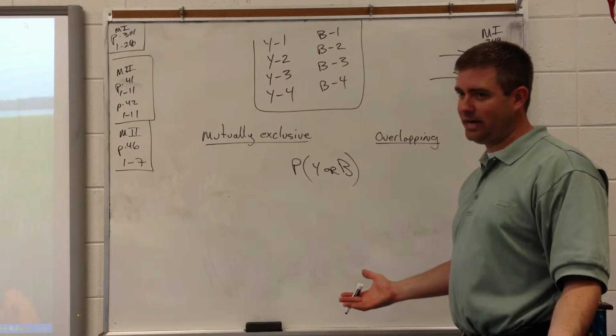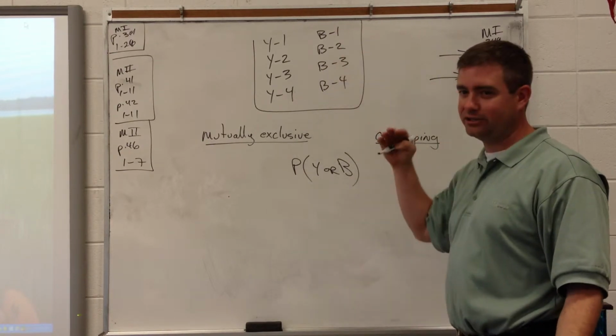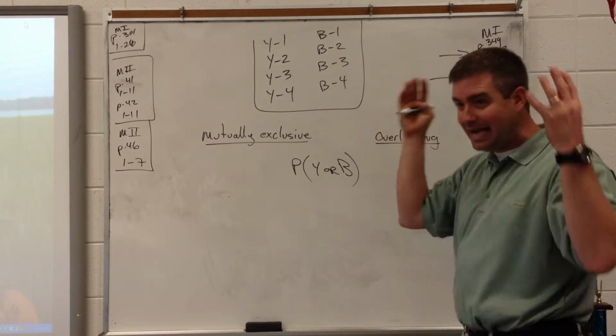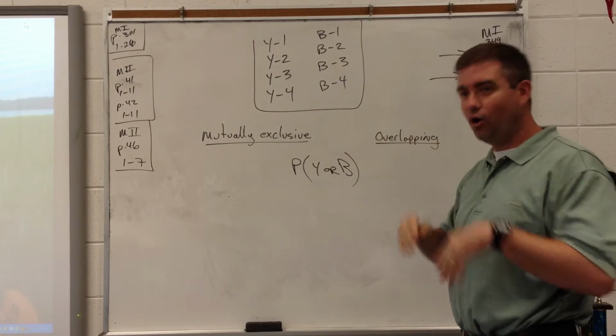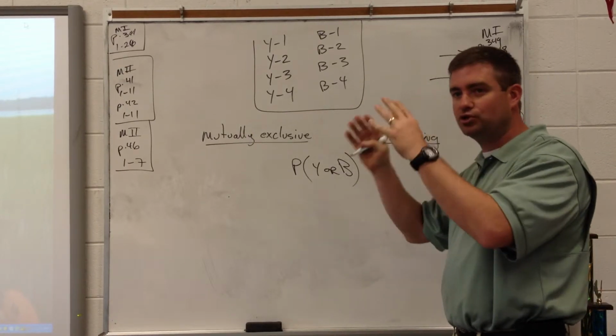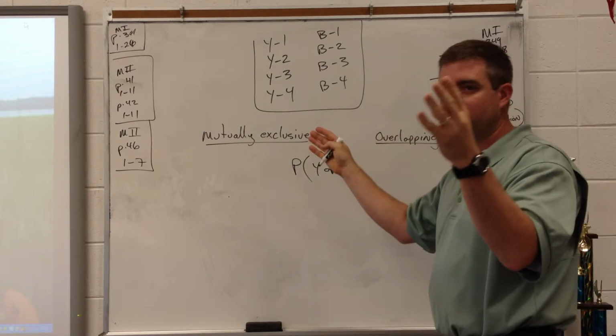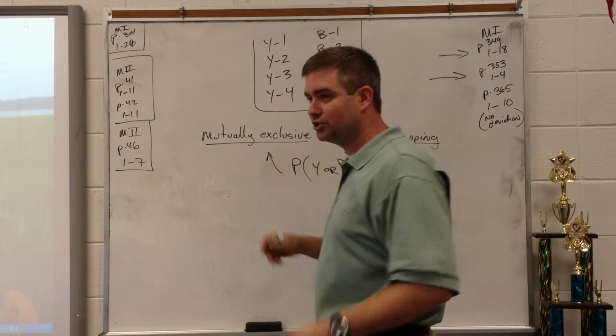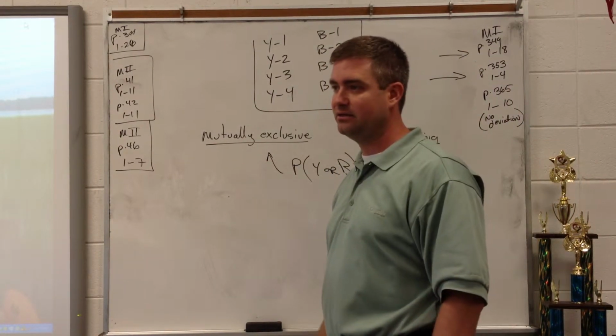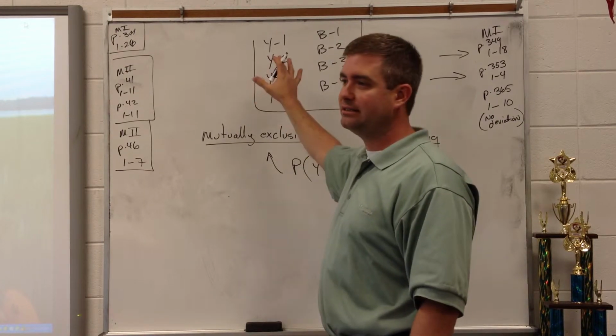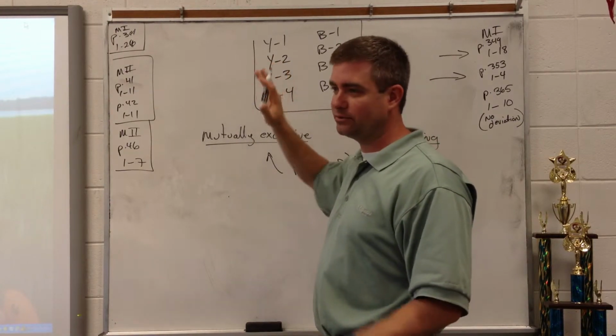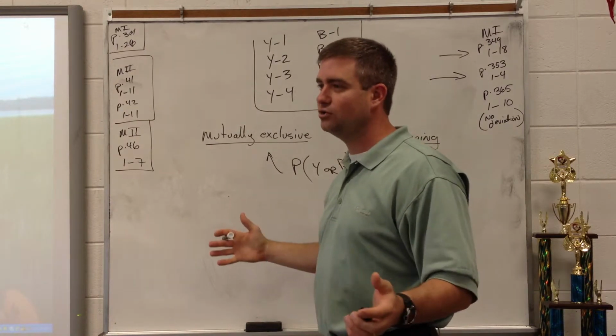Can a card be yellow and blue? It has to be either yellow or blue. They are mutually exclusive events. Nod your head if that makes sense. There's no green. They're exclusive.